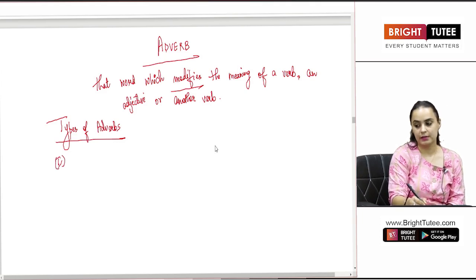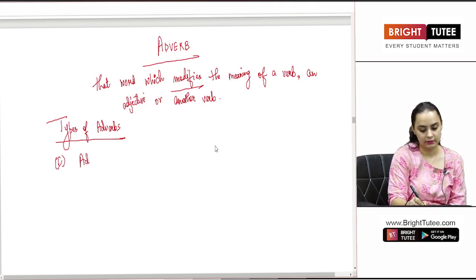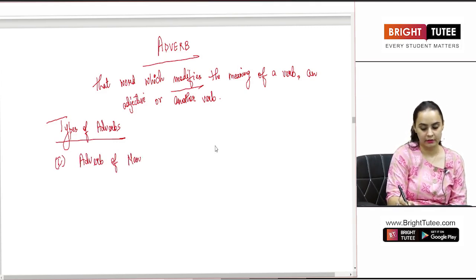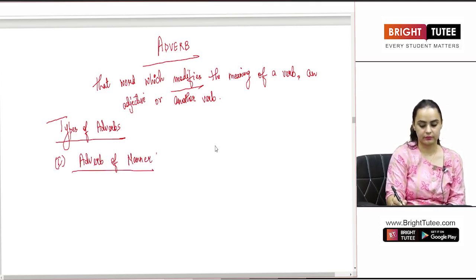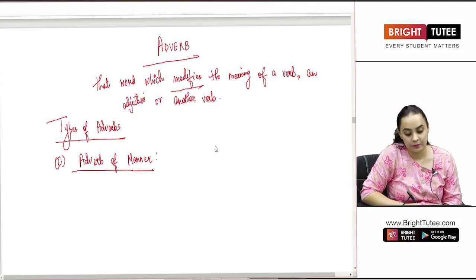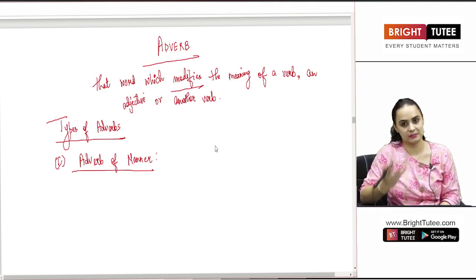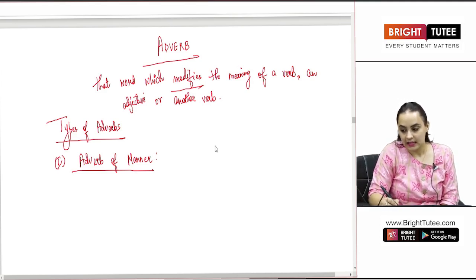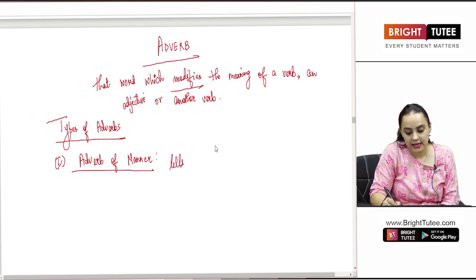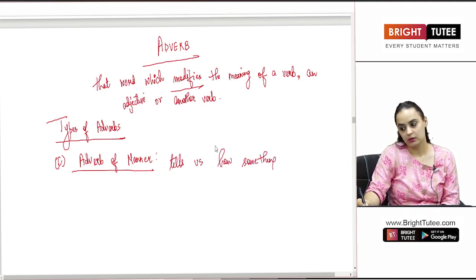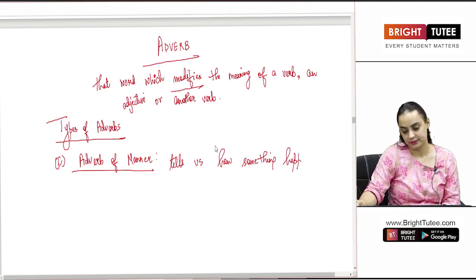The first type of adverb is adverb of manner. What is the first type of adverb? Adverb of manner. As the name suggests, manner means that adverb which tells us how something happens.